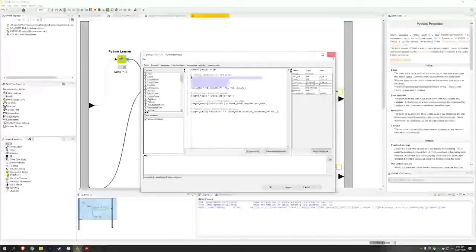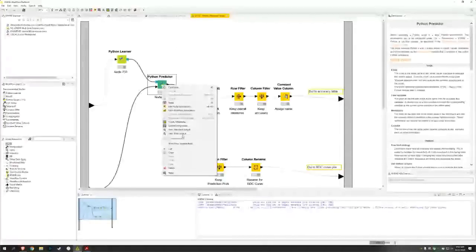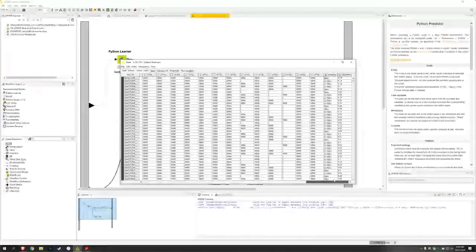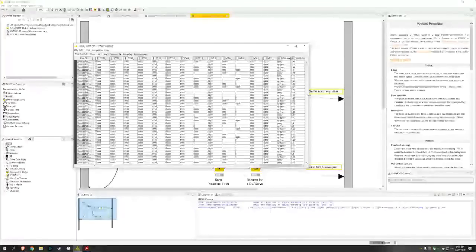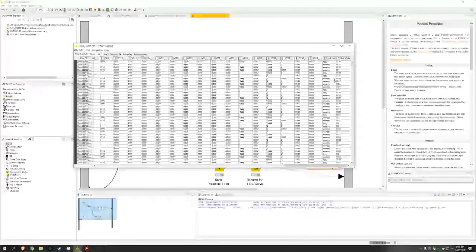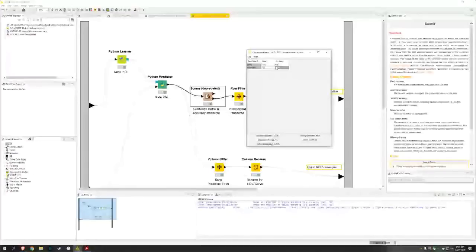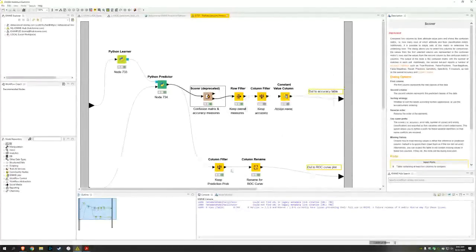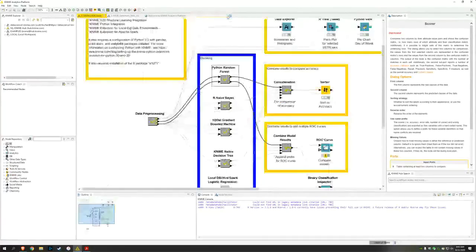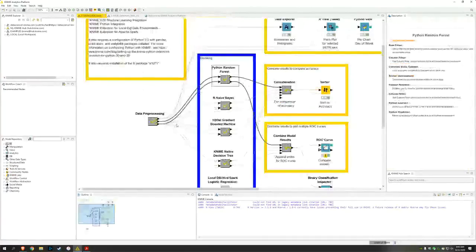What we get out of that predictor node is a KNIME table that is going to have all of our original data set in it, which is fine, but all the way over on the right-hand side, the prediction that we're getting out of the random forest, as well as the associated probability. Again, we could look at the results of a confusion matrix, for example, since this is a binary classification problem, get an overall accuracy, and save those probabilities for use in a ROC curve. I know that I'm running out of time here, so I'm going to skip ahead just a little bit.